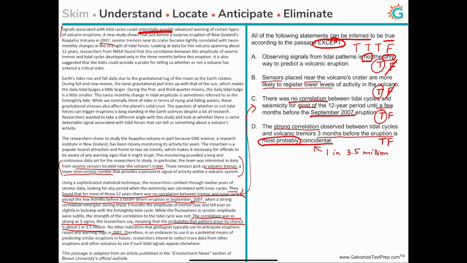It's actually most probably that they are related, they are correlated. It's not just a coincidence, right? I've been using random and coincidental interchangeably, but for the purpose of this passage, that's fine. And therefore, this is false. This is not coincidental. They are so sure that this is predictive and indicative. So this is false, and therefore choice D is our answer to this inference question.